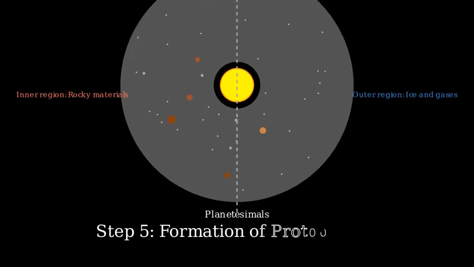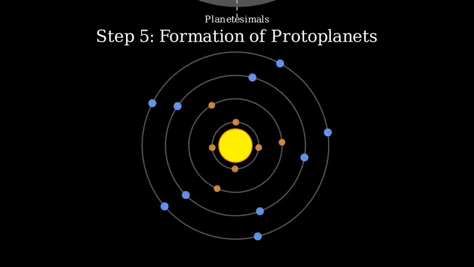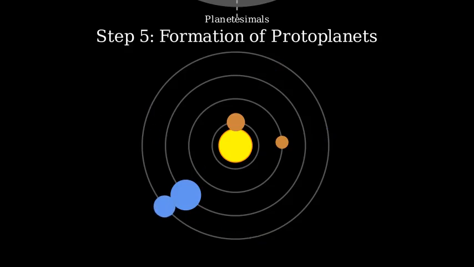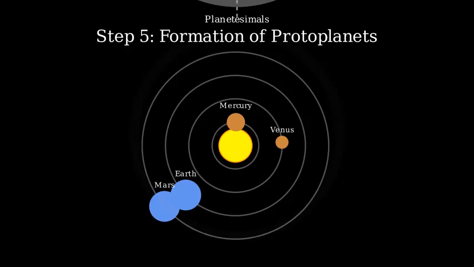Step 5, formation of protoplanets. Over time, these planetesimals continued to collide and merge, forming larger bodies called protoplanets. This process, known as accretion, was driven by gravitational attraction. As objects grew larger, their gravity increased, allowing them to attract and capture more material. Eventually, the largest protoplanets began clearing their orbital paths of smaller objects, either by collision or gravitational deflection.